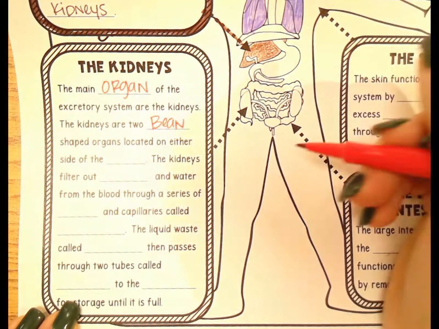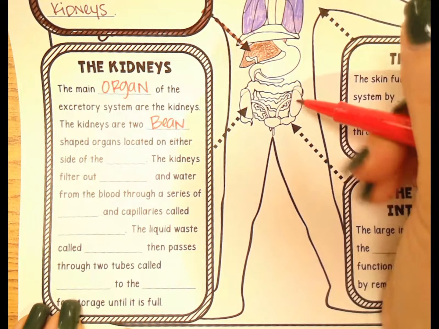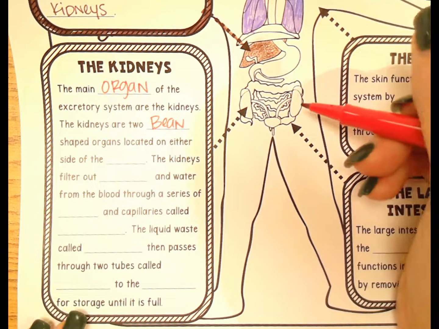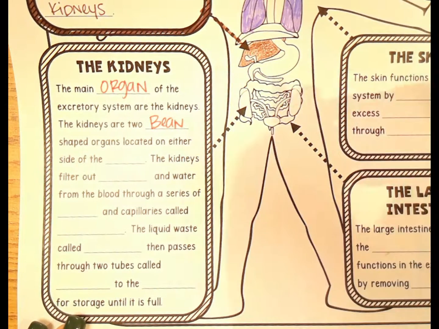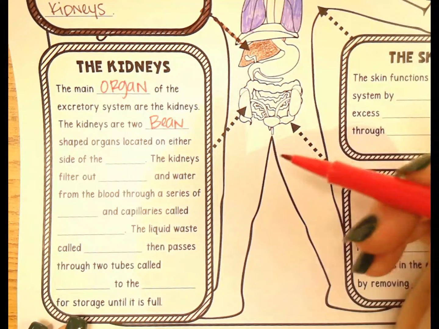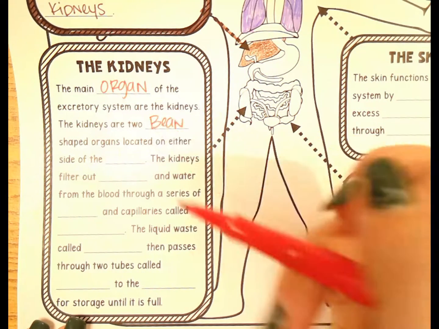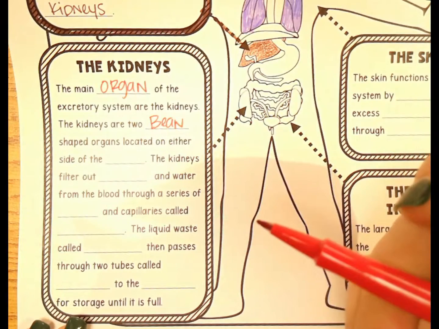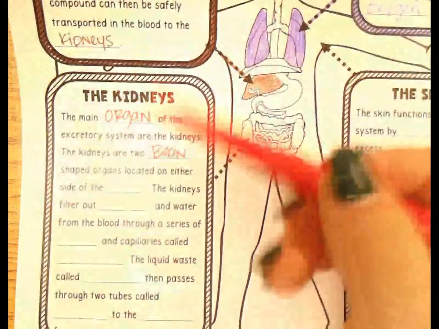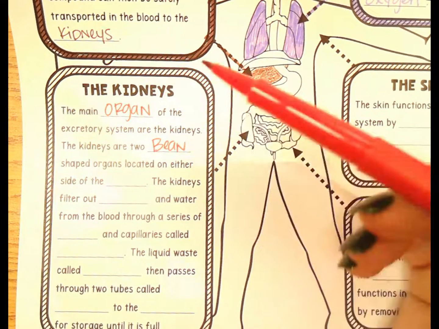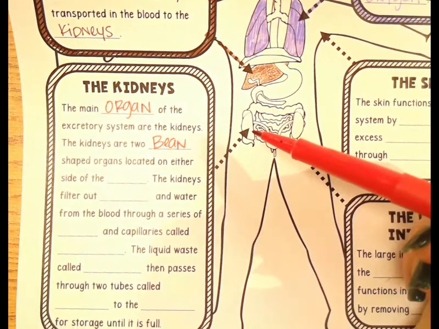And everybody, well, most people have two kidneys. You can live without one. You can donate one kidney. Or some people have to have one removed for kidney stones or something else, right? But these two organs are what help filter your blood further. So we pulled out the toxic stuff in the liver, and then we sent what's left over in a non-toxic form, and we're sending it to the kidneys, right?